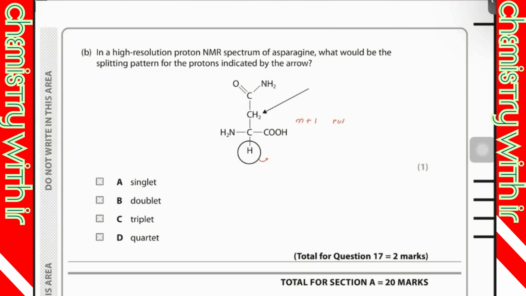Neighbor plus 1 is equal to 2, so I would see the doublet. So of course B is correct. Simple. Whenever the examiner asks about the high resolution NMR spectrum, you have to check the neighbor.